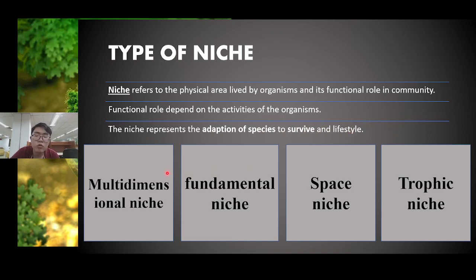And then there are a total of 4 types of niche you have to learn. The first one is multi-dimensional niche, fundamental niche, space niche, and trophic niche. Okay, next we will go one by one to see what they mean.